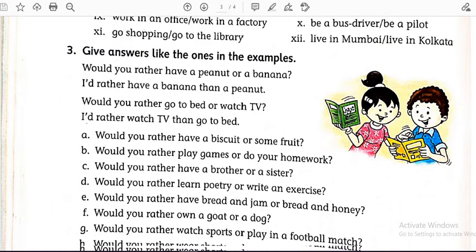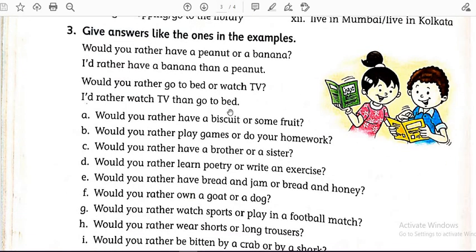Now, moving to question number 3. Give answers like the ones in the examples. Let's see the first example. Would you rather have a peanut or a banana? I would rather have a banana than a peanut. I think you all can notice the pattern in the first example of question number 3.